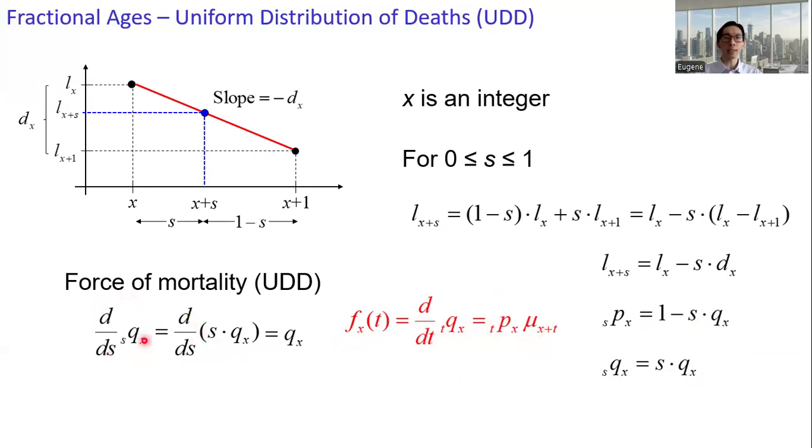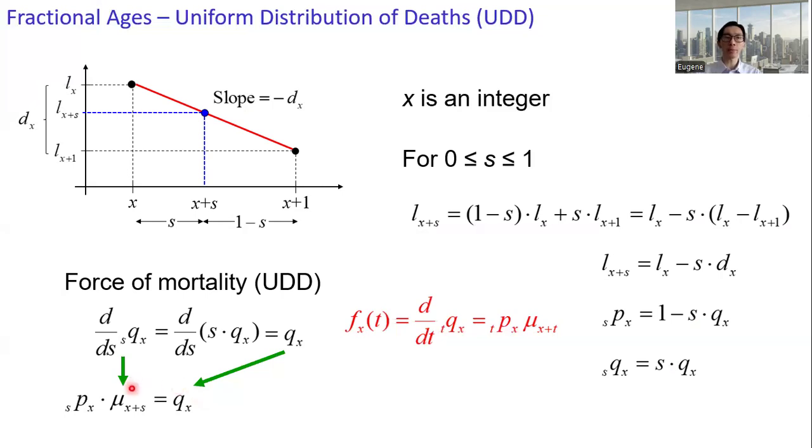On the left-hand side here, we have this density function, and this is s p x times mu_{x+s}, and this equals q_x. Therefore, the density function is a constant between integral ages, and this constant is q_x.